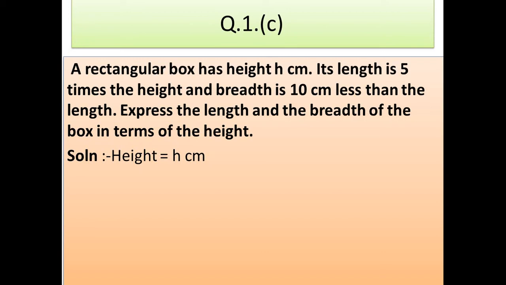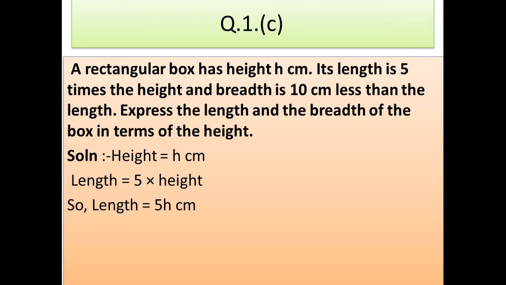So as per the question, the height is 8 centimeter. Then the question says the length is 5 times the height. 5 times, as I always say, means multiplication. So the length will be 5 into the height, that is 5h centimeter.